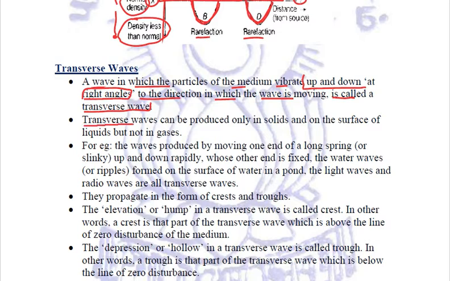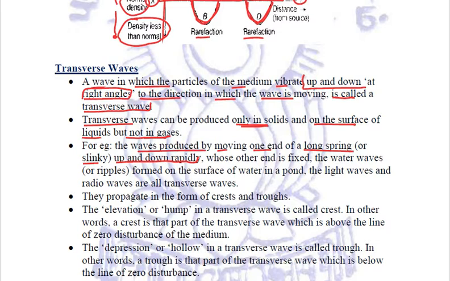Now these transverse waves can be produced only in solids and on the surface of liquids, but not in gases. For example, when we move one end of a long spring, which is also called a slinky, up and down rapidly, then the waves produced are transverse waves.